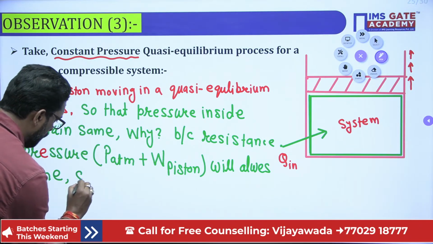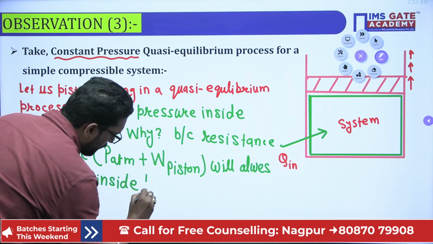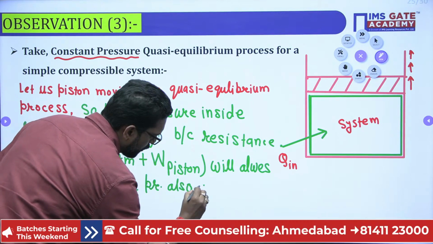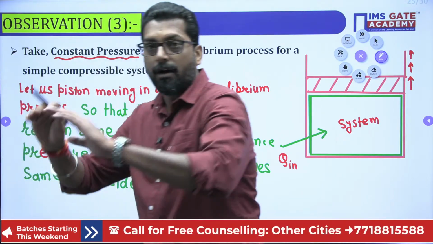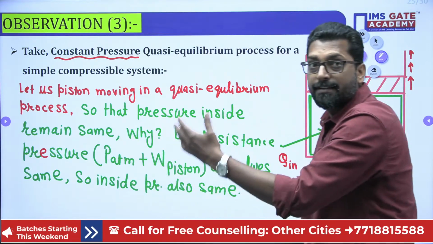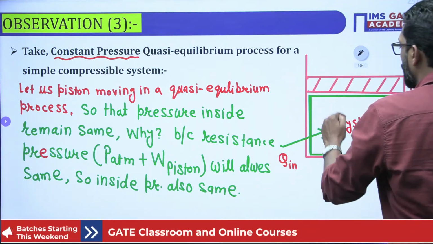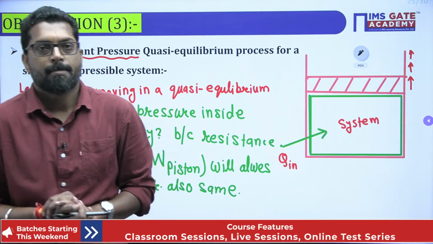So the inside pressure is also the same. So this is our modification, in which the system will execute the process from point 1 to point 2 at constant pressure. This is our situation.